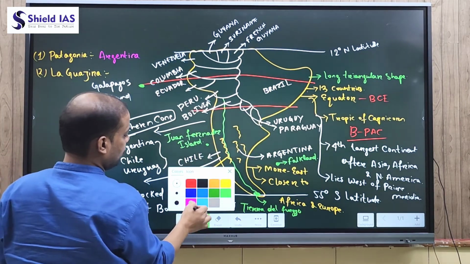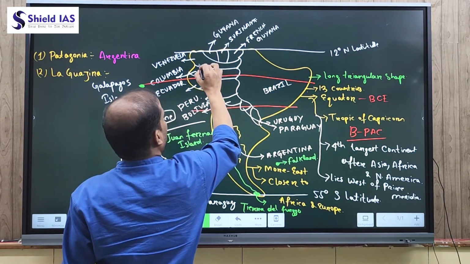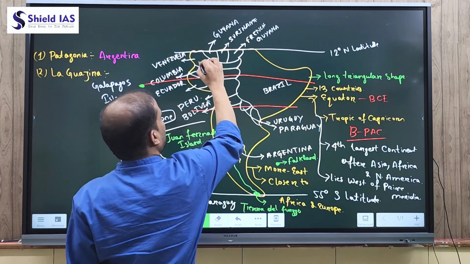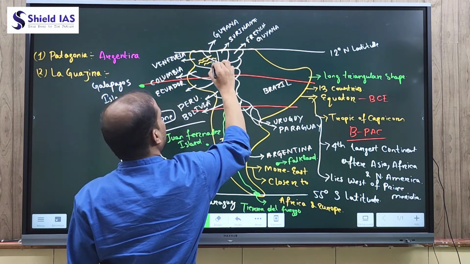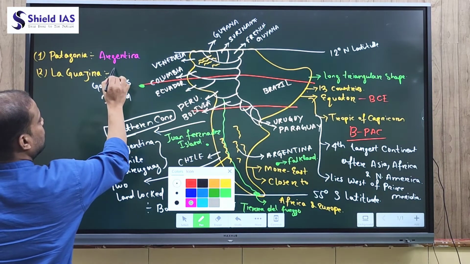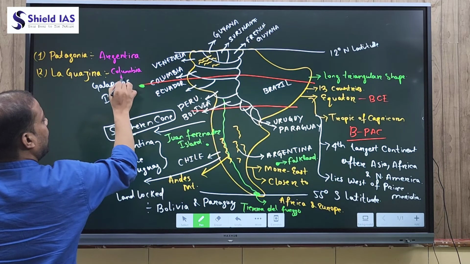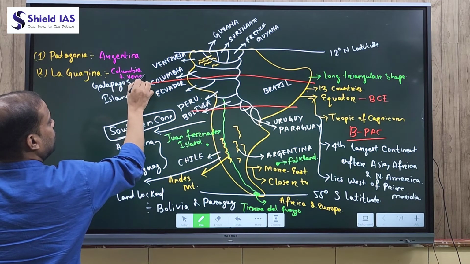It is located northwest of Colombia, and it also covers some parts of Venezuela. So it is located in both Colombia and Venezuela.